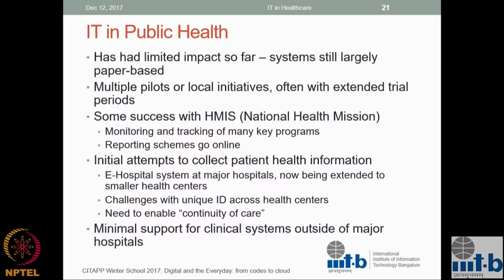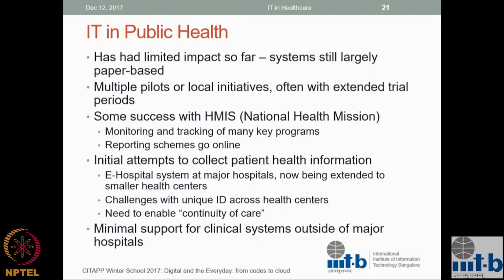So if you take stock of where we are, IT has been used in public health, but its impact has been minimal at this point. If you look at public health in terms of the large numbers that are out there, there's very little IT actually being used. A lot of the earlier discussions we said are happening in private or urban hospitals, maybe some of the high-end government hospitals, but definitely not at large. So it's actually a problem.